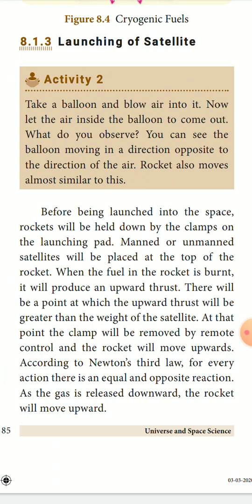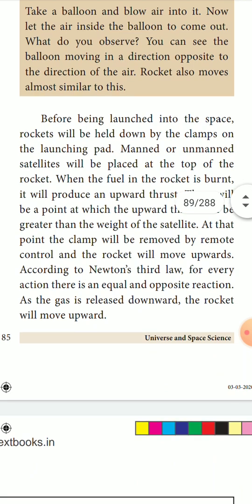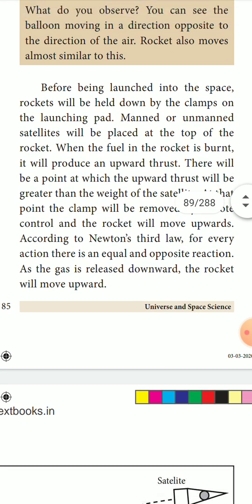Now, next we are going to learn about the launching of satellites, how satellites are launched. Before being launched into space, rockets are held down by clamps on the launching pad. The satellite, manned or unmanned, is placed at the top of the rocket. When the fuel in the rocket is burned, it produces an upward thrust. Upward thrust means a force to move upwards.